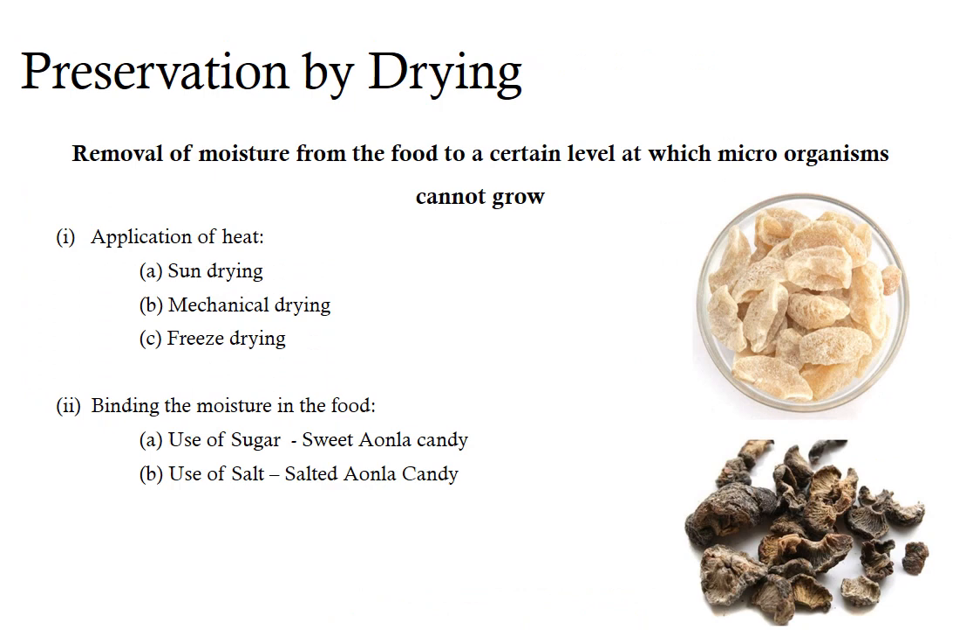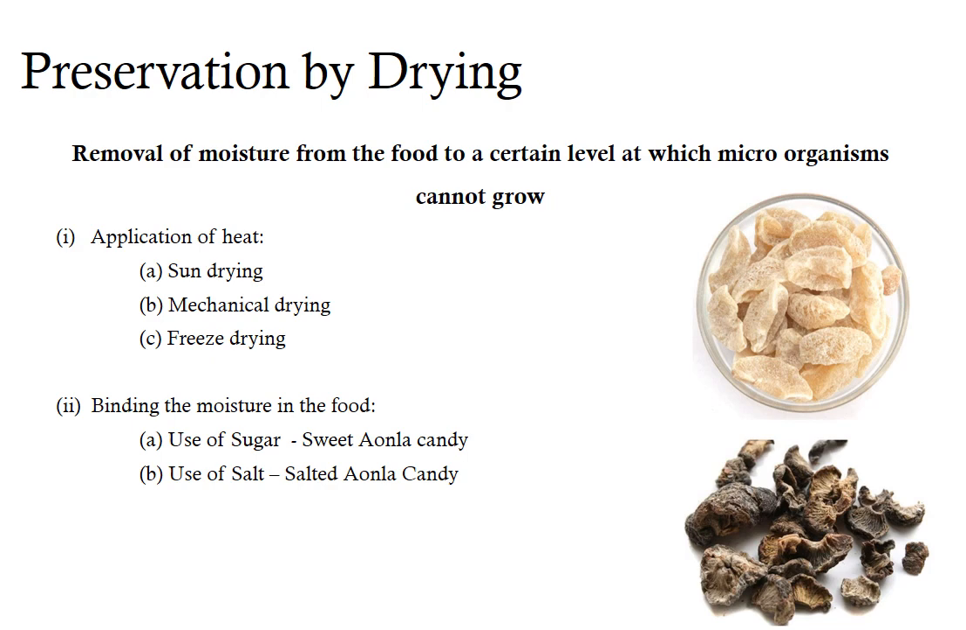The next method of preservation is drying or dehydration. In this method, moisture in the food is removed or reduced to a certain level at which microorganisms cannot grow. This means the water activity is reduced to a minimum level where microorganisms will not be able to grow. This can be achieved by two methods. First is application of heat, and second is by binding the moisture in the food.